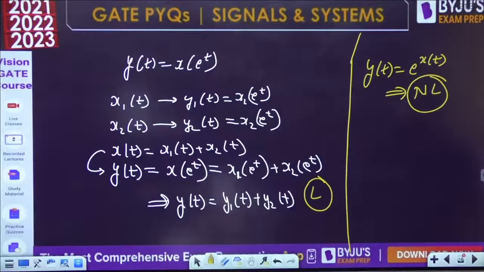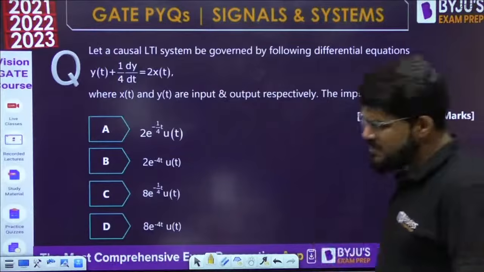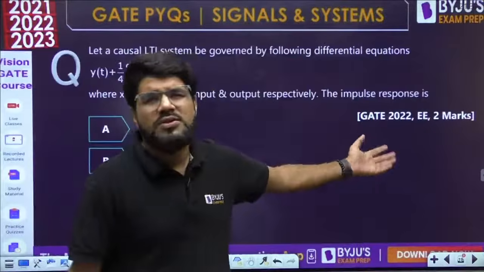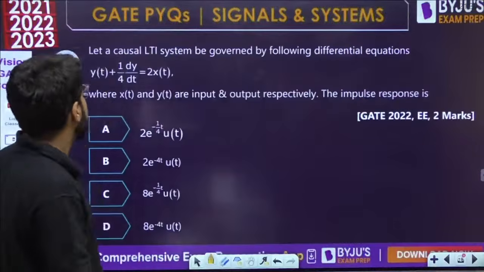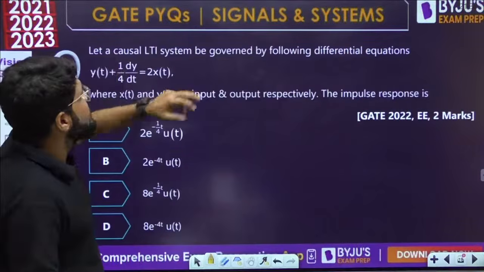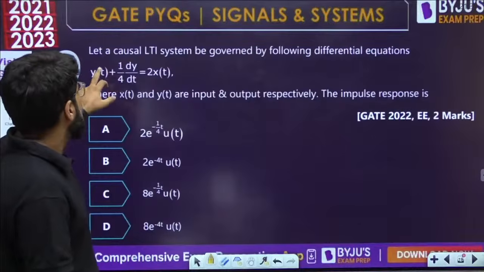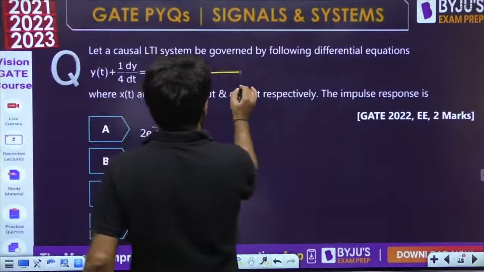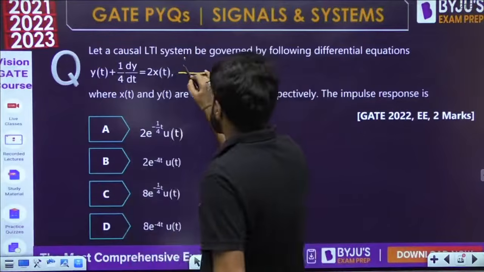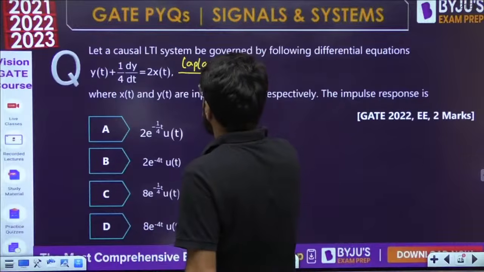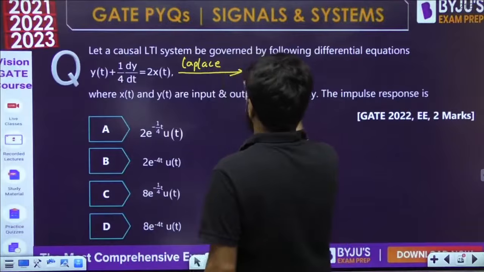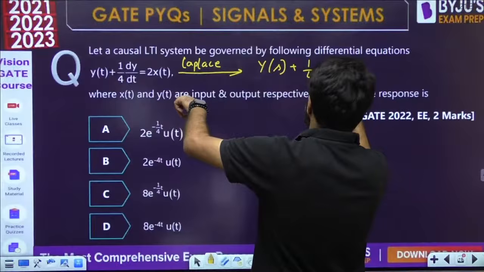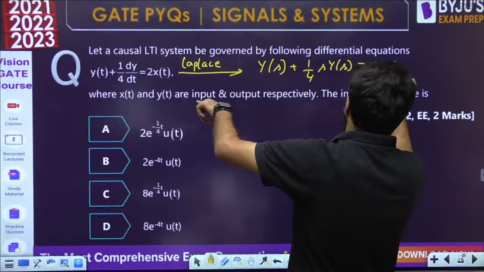Okay. Next question. Sometimes they ask very simple, unbelievable 2 marks. Actually 2022 was a very simple paper for electrical. Let a causal LTI system be governed by the following differential equation: y(t) plus 1/4 dy/dt is equal to 2x(t). Converting it into the Laplace domain, y(t) has the Laplace transform Y(s), and 1/4 dy/dt has the Laplace transform sY(s)/4, equal to 2X(s).